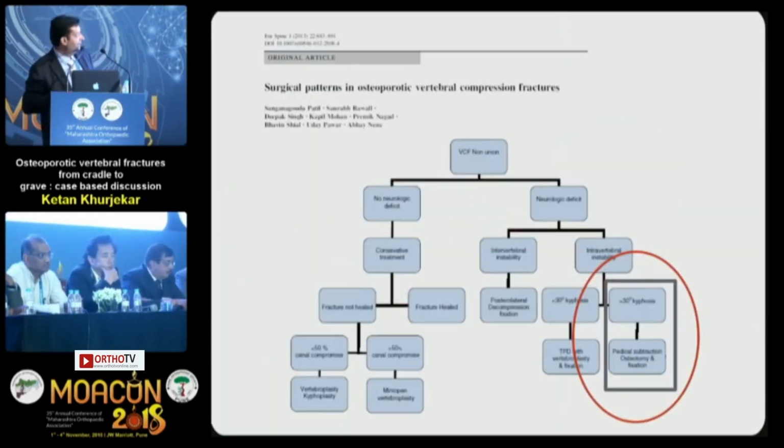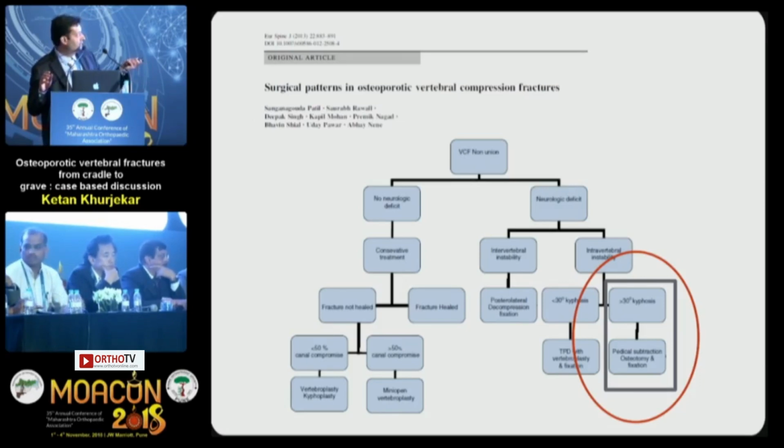Basically, I will recommend this algorithm and paper to everyone. One of our esteemed faculty, Dr. Abhay Nene, has published it in the European Spine Journal. Let me go through this flow chart. If there is no neurological deficit and there is a Kummel's lesion, go for vertebroplasty.